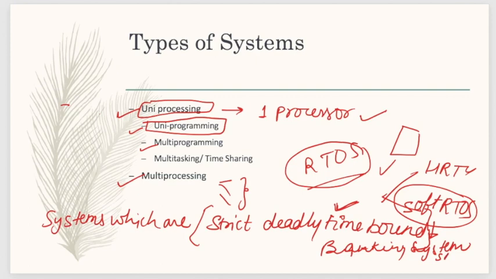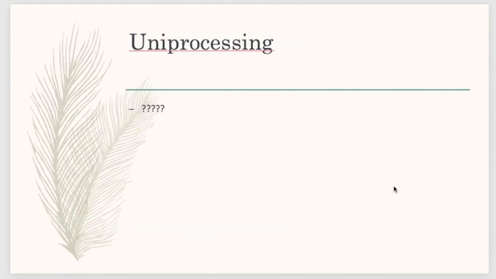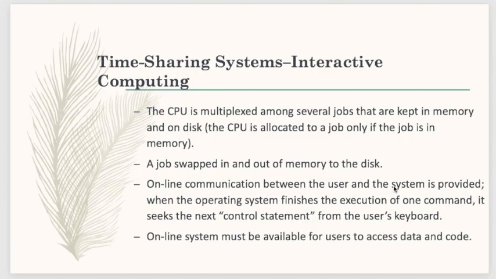There, a minute delay is accepted, but in satellite launching no delay should occur. It comes under the hard real-time operating system. So I think you got the concept of the types of system. Okay, so this is done.